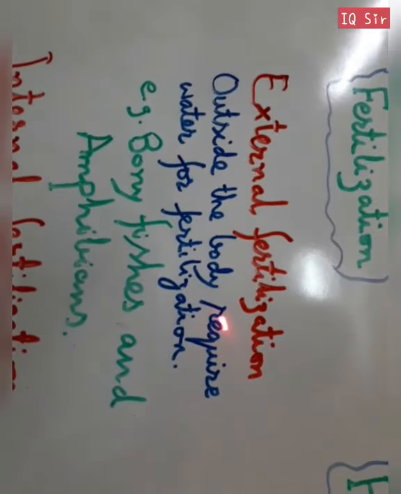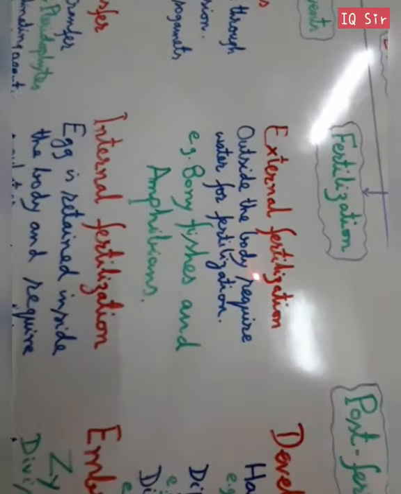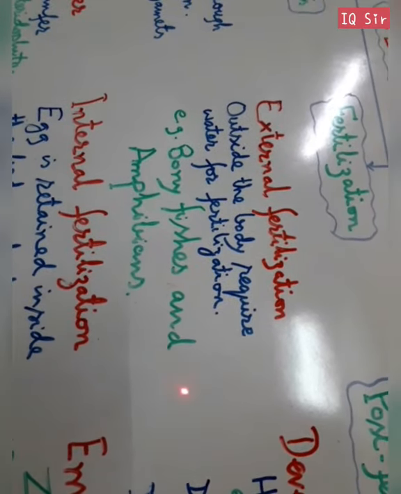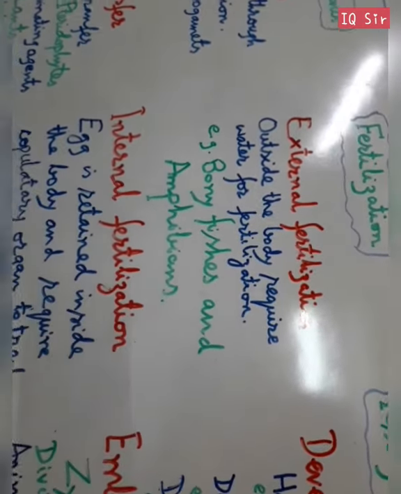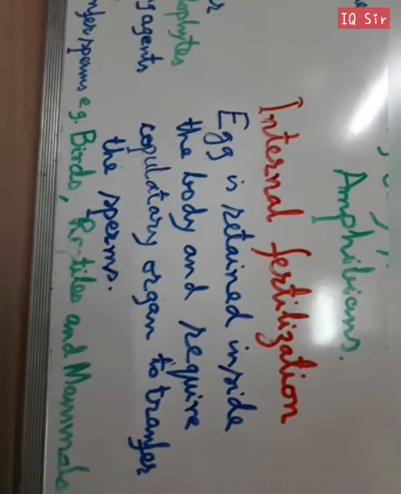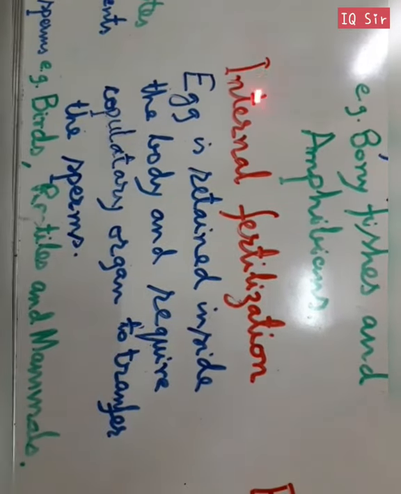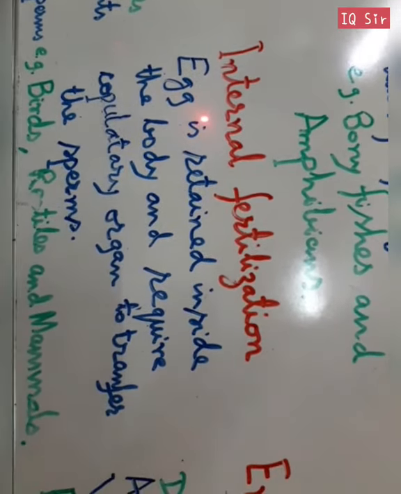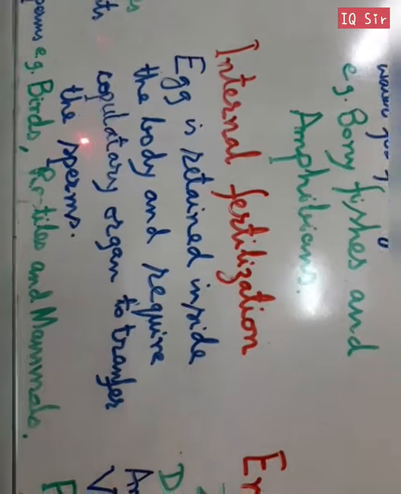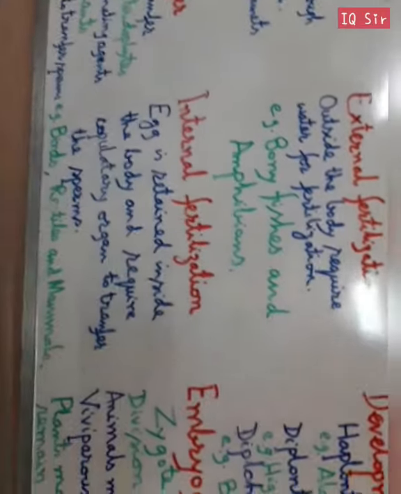Now let us talk about fertilization. It may be external fertilization or internal fertilization. External means outside the body, and it requires water for fertilization. In bony fishes and amphibians, the fertilization is external, as both the egg and sperm are released in the water and fertilization takes place externally. In internal fertilization, the egg is retained inside the body and requires copulatory organs to transfer the sperm. Examples are birds, mammals, and even the human being.